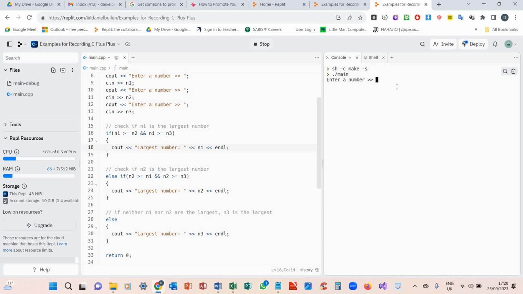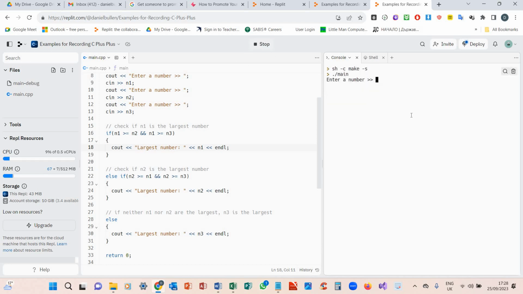Let's try 76, 24, 33. So n2 is not larger than n1, but n2 is not larger than n3.